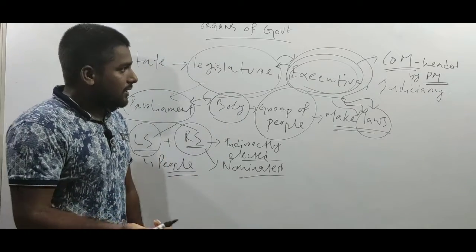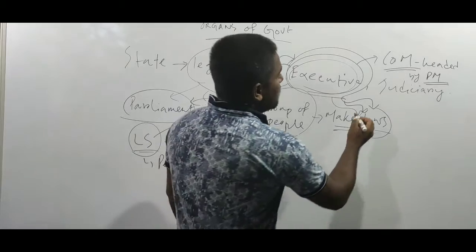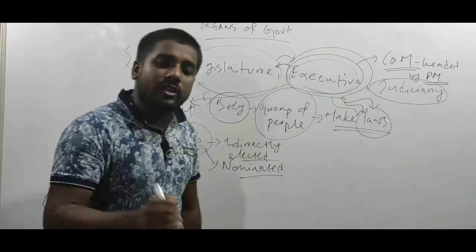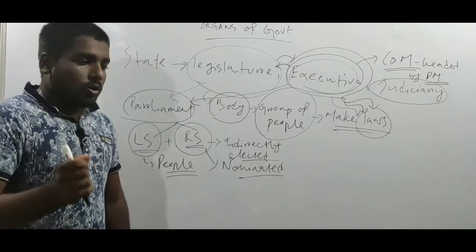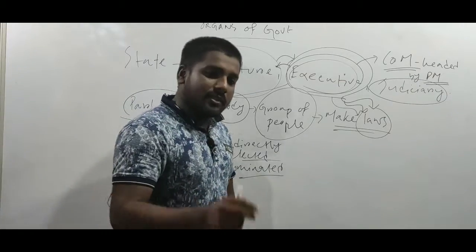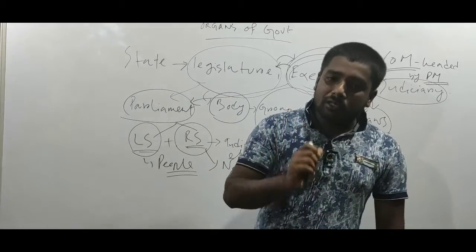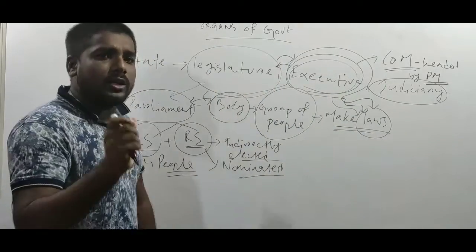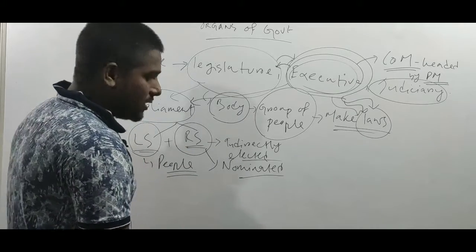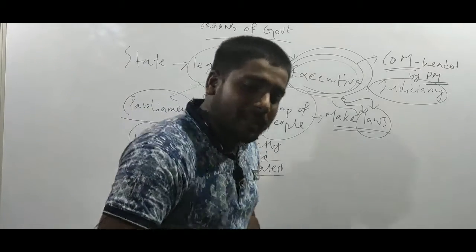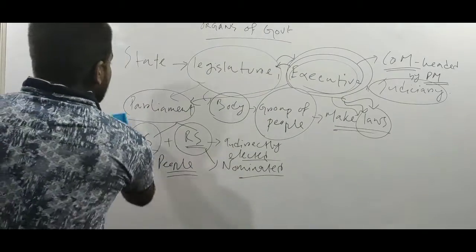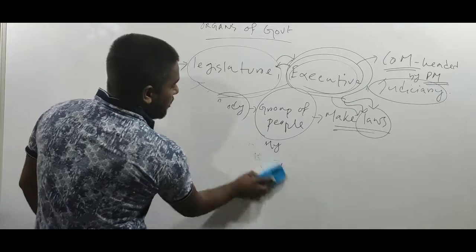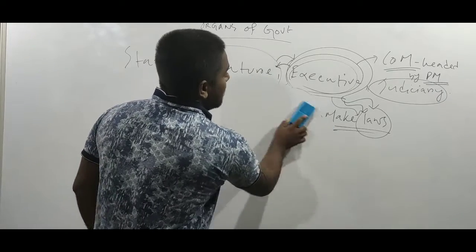And after that comes the final position of the judiciary. So what is the importance of judiciary in a democratic system? You know, in a democratic system there are some pillars, and amongst these pillars, judiciary takes a very important position. Why? Because, say for example, parliament has been given huge power. It can make laws for the welfare of the people.